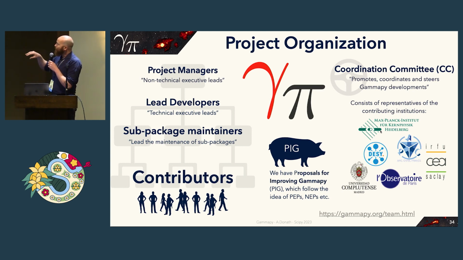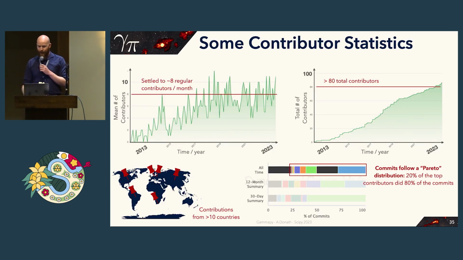Those roles are not elected right now, but assigned on a voluntary basis, just because we do not have so many people that contributed so far. We have a system called Proposals for Improving Gammapy. This is basically exactly the same as a PEP or a NEP. In addition, we have a coordination committee which tries to promote, coordinate and steer Gammapy developments, and this consists of representatives of contributing institutions.